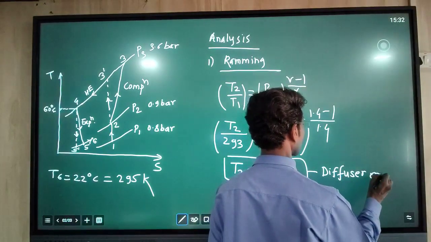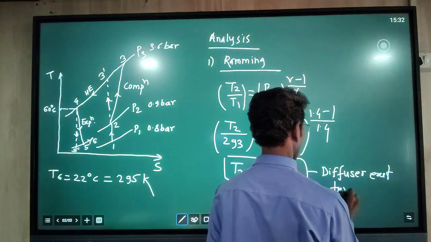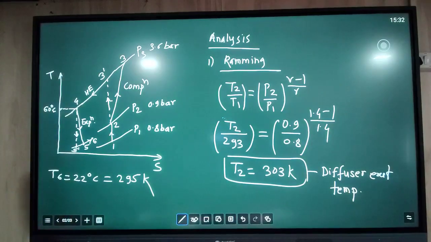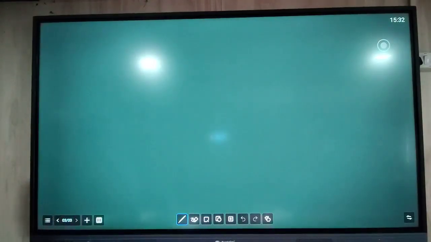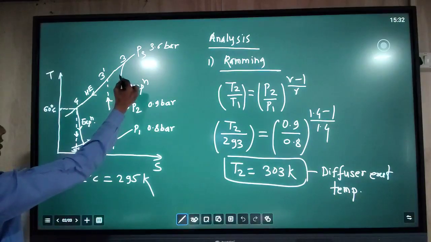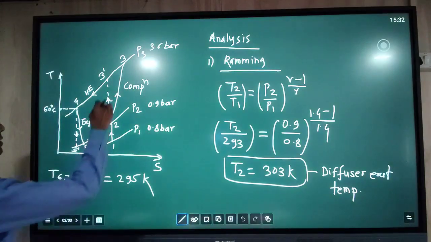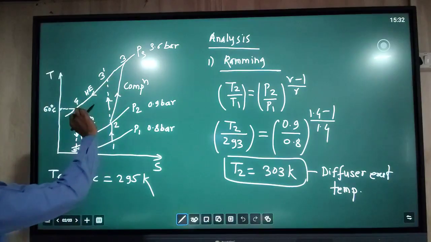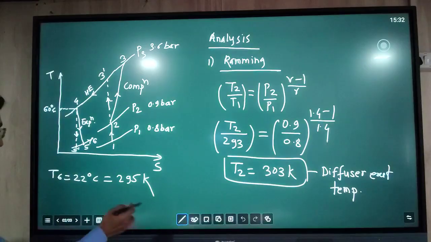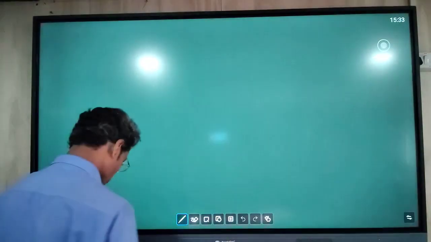Diffuser exit temperature that we obtained. The next step is compression. For the compression, we can take help of two formulas. One formula we have already seen in theory, that is the temperature ratio and pressure ratio relation. Another one is the efficiency of the compressor. Both formulae we can use, and the known values we will put.